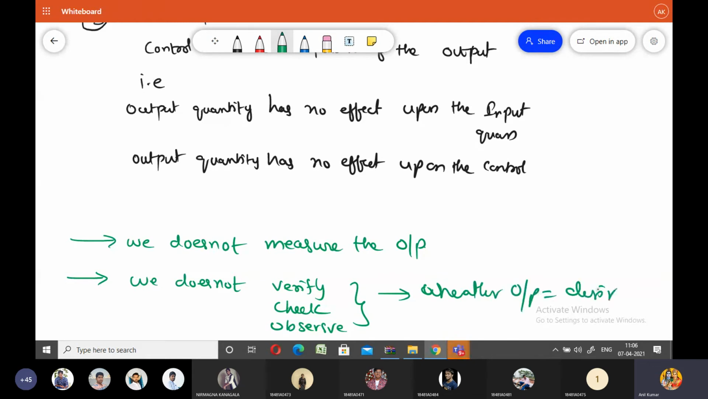Whatever kind of open loop control system you consider, in any open loop control system, we do not measure the output quantity of the system.